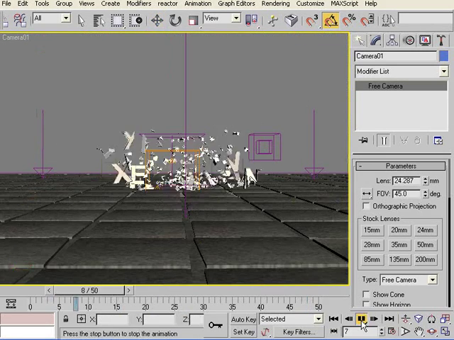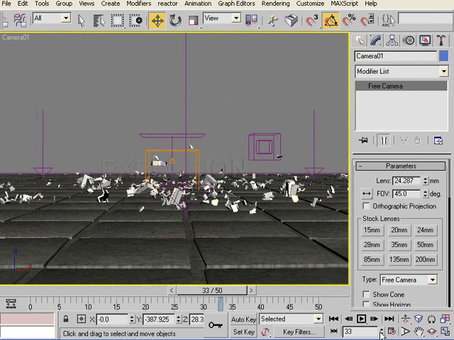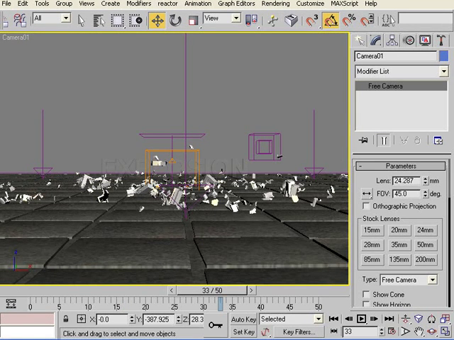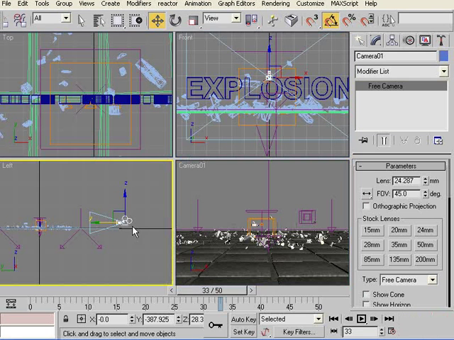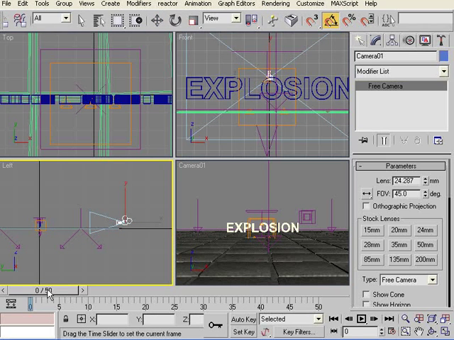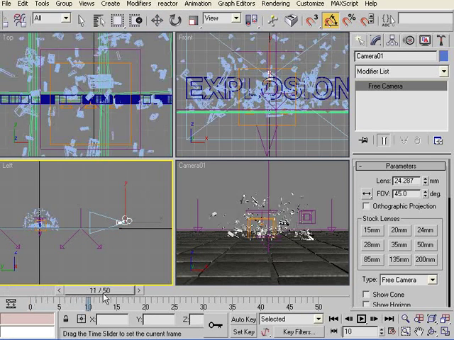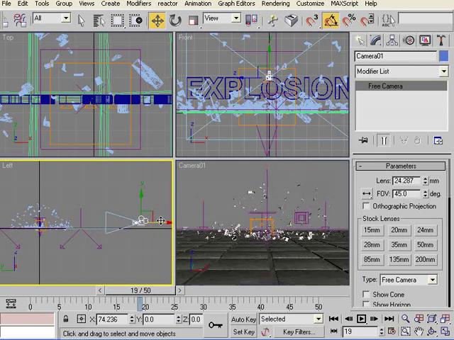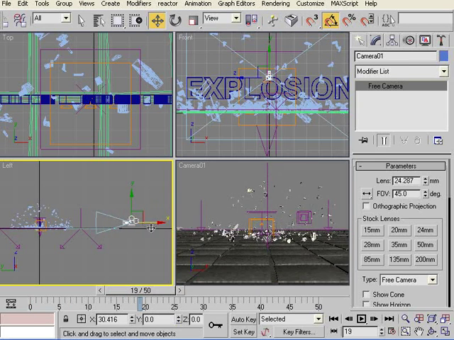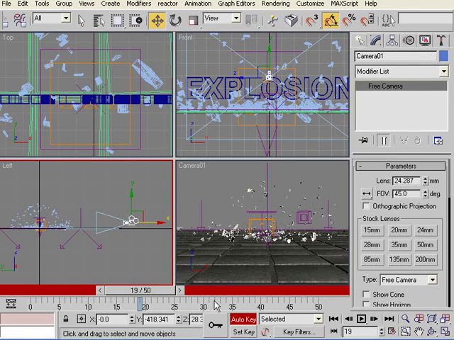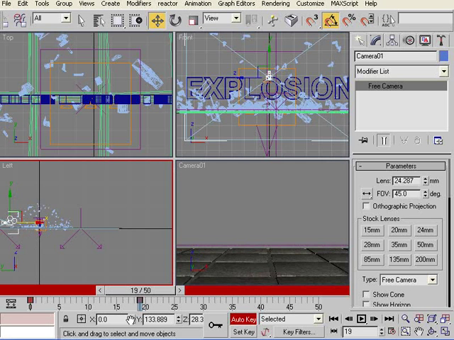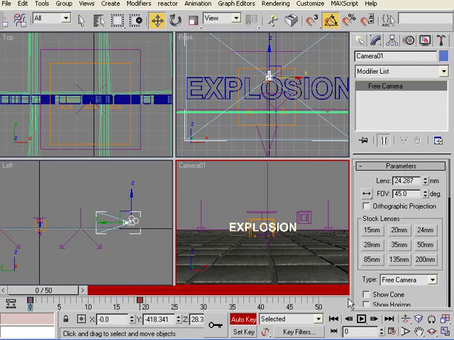Okay, so now let's add the other effects as well. First, let's animate the camera. Okay, so here the camera is, and now you want the camera to move through it as it explodes. So let's put a random key here, from where it starts. Let's say if it starts from here, just near the edge, put an auto key and move it through it. There. So let's see how it goes.